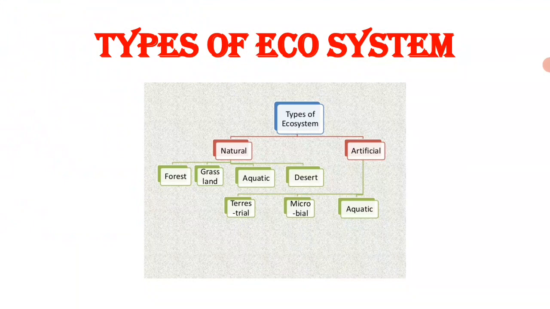Generally, ecosystems are classified into two types. One is natural ecosystem and another one is artificial ecosystem. Natural ecosystem is once again classified into two types. One is terrestrial and another one is aquatic. Terrestrial means it is related to land area. Aquatic means it is related to watery area. Then further, the aquatic ecosystem is classified into marine, freshwater and microbial ecosystems. Okay, let us see one by one.